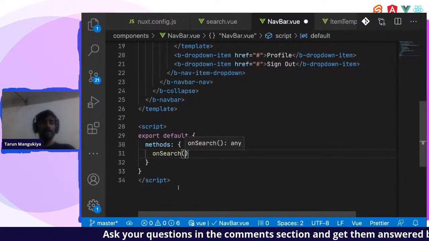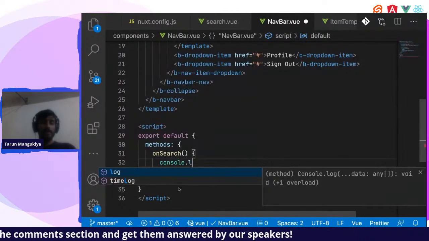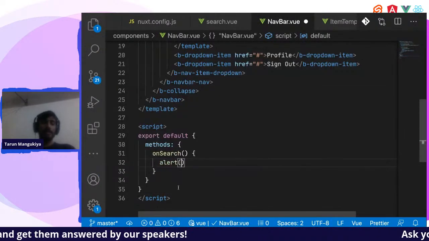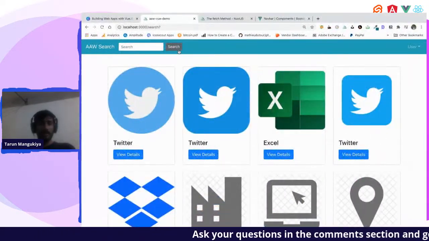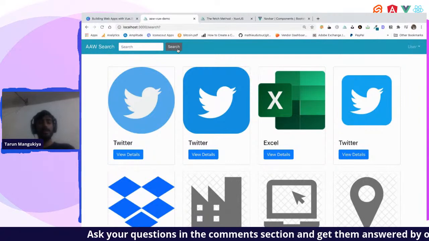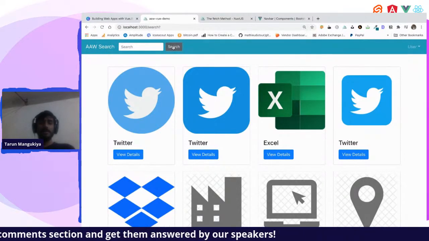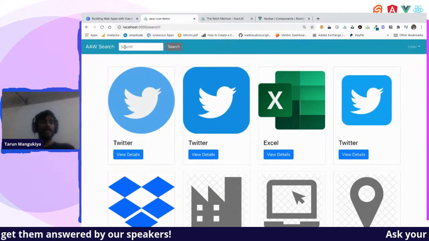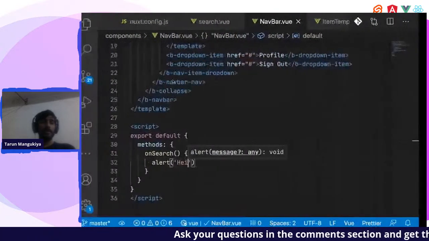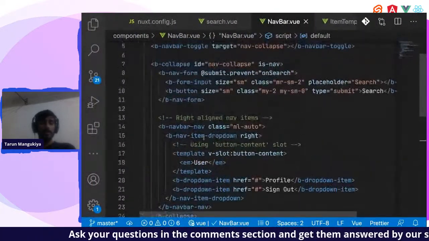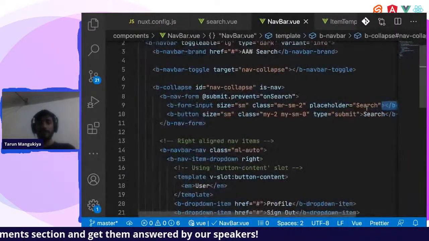Okay, in methods we have to create one search method, and let us just alert over here. Hi. Okay, and we have to check whether the form does not get submitted, like refresh the screen. So yeah, that's happening. So on search click, we'll have to pass this textbox data to the Vue router. Okay, so first I'll have to take the data from my input box, right?